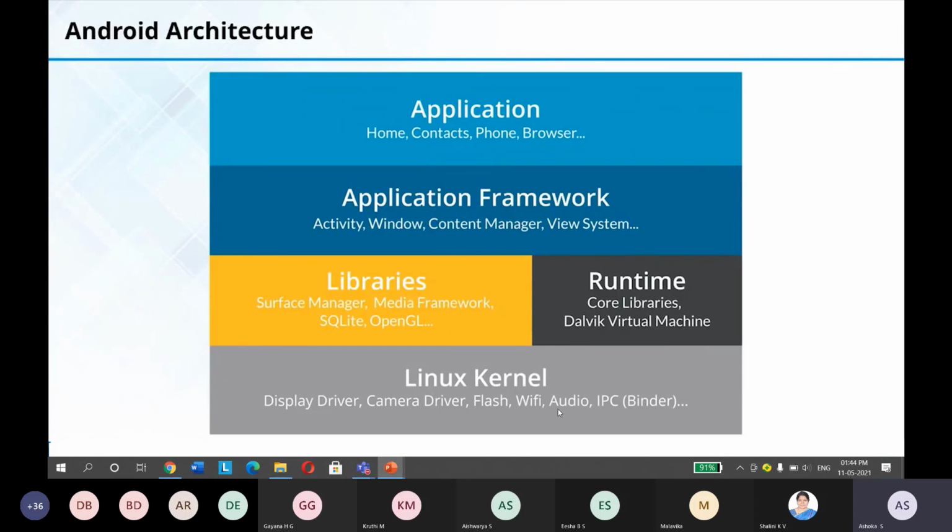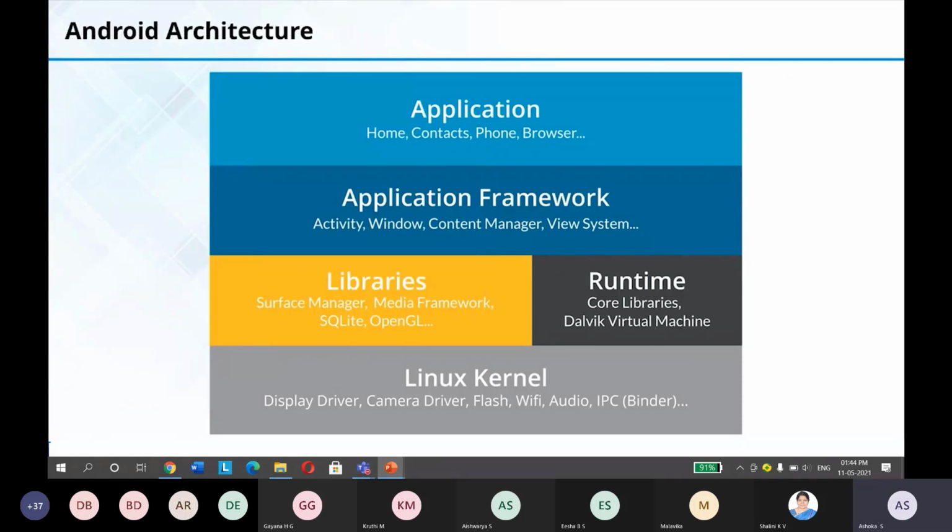See, if you want to connect a mobile to audio drivers, cameras, if you want to use flash, Wi-Fi, audio, video, everything will be connected to the hardware. So in order to do that, we need hardware drivers. So the first layer of Android architecture is the Linux kernel, which interacts with the hardware of the system, mobile.